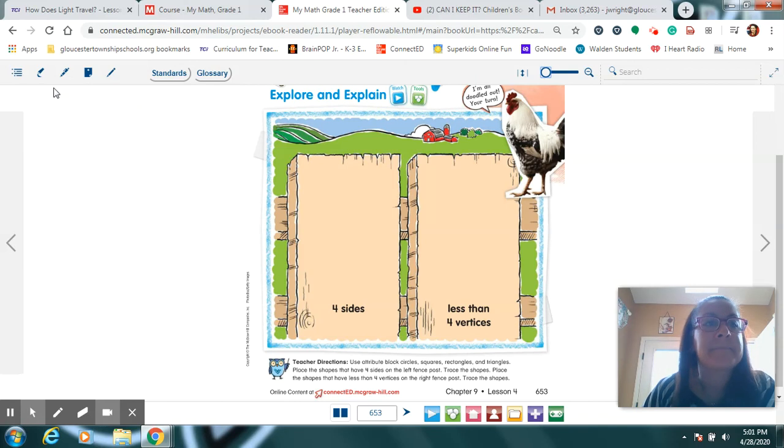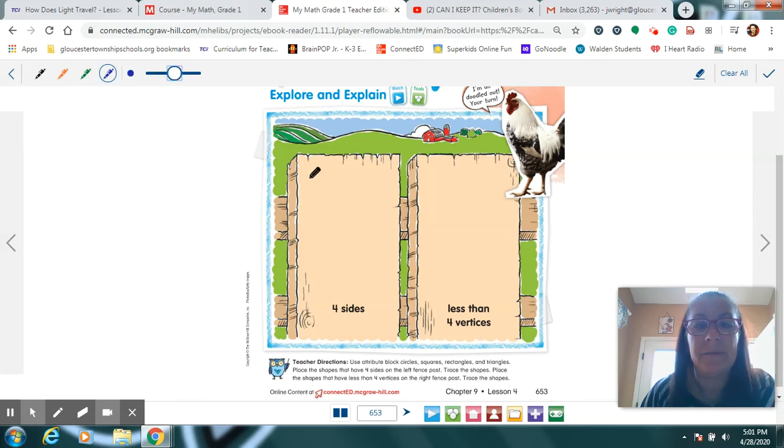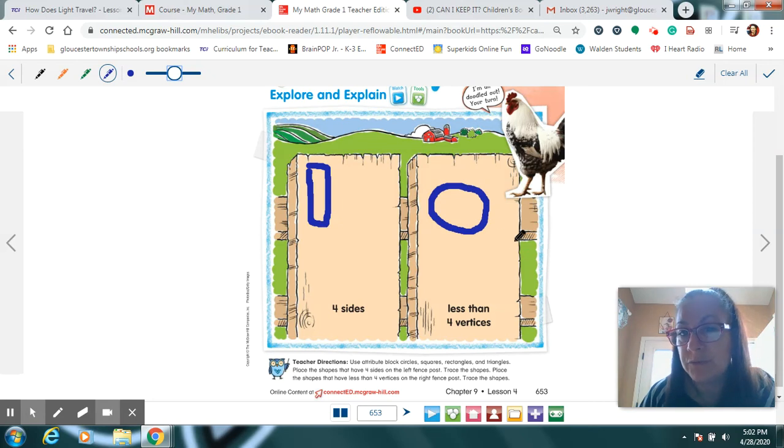Now let's see. I'm not going to tell you what I'm drawing just yet, but here is the shape I would get if I traced the bottom of the mac and cheese, right? Because the bottom of the mac and cheese is a rectangle, isn't it? And here is the shape I got when I traced a can of soup.